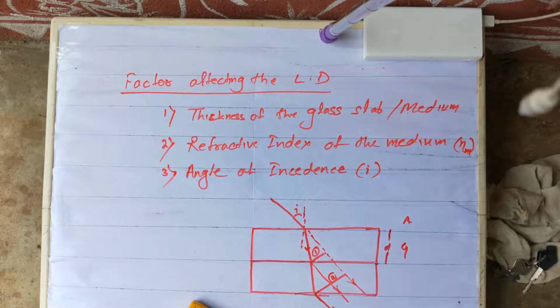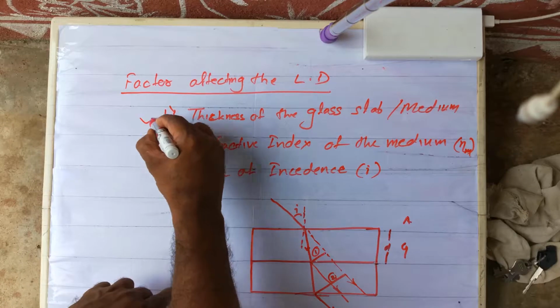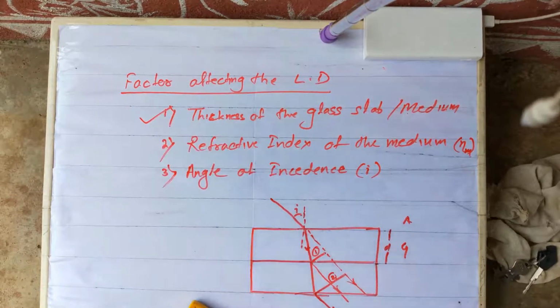Clear? I cannot say here they are proportional. Clear, my dear students? With the increasing of thickness, the lateral displacement of the light ray increases, but we cannot say here they are proportional. Clear? First point is completed. Understood, everybody?